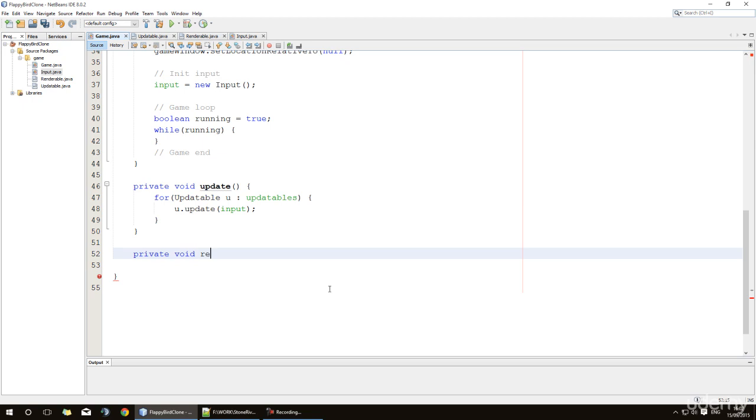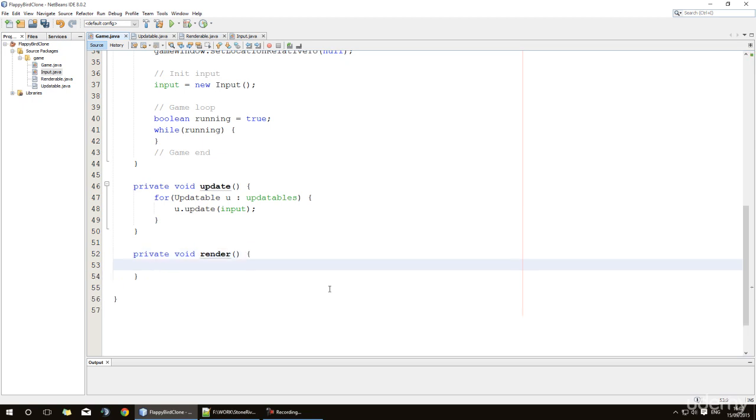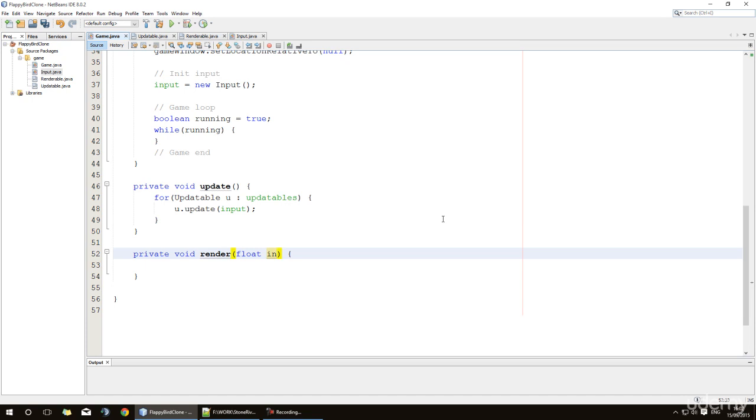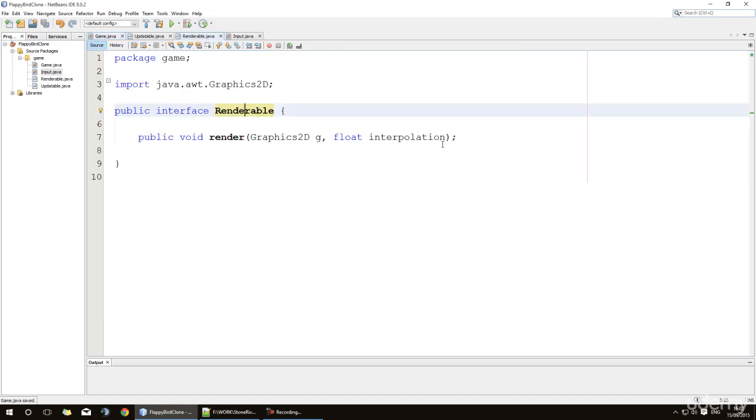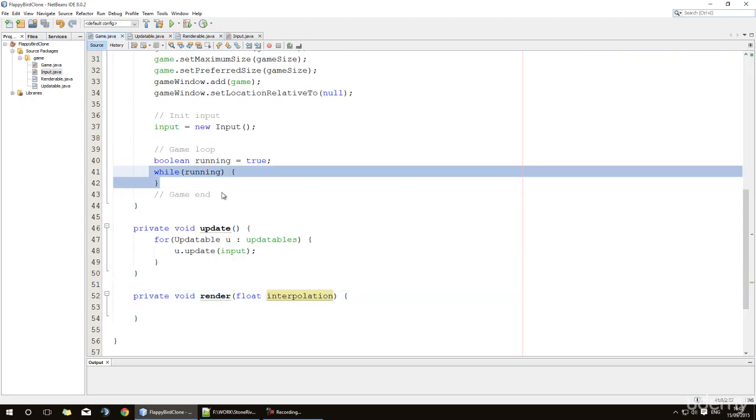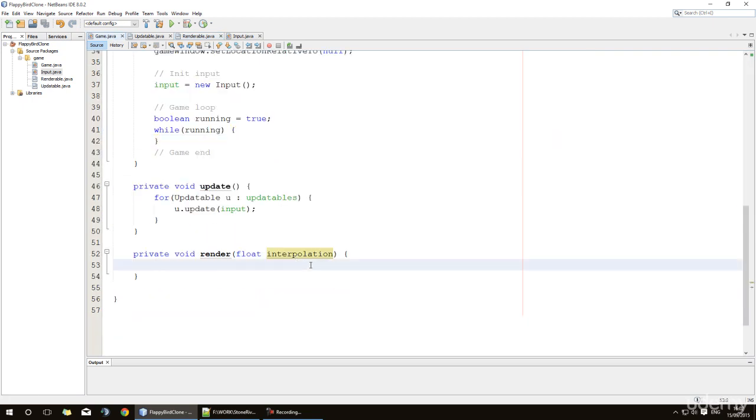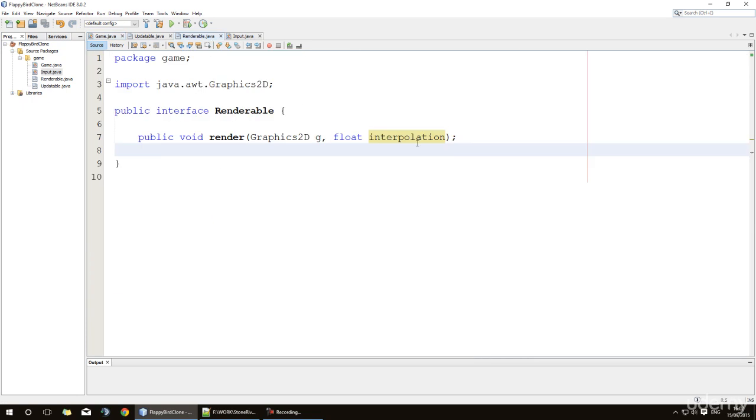Then we have the render method, private void render, and this is going to take that float that we did in the renderable interface called interpolation. We'll come to what this variable does very soon when we start filling out the game loop. But for now, we can just use it to pass through to our renderable interface here.